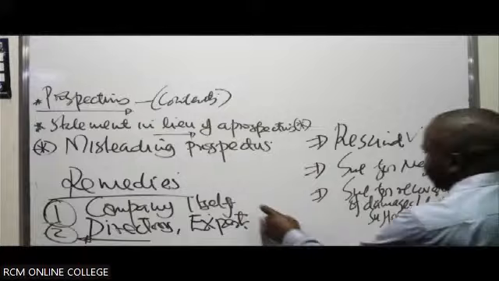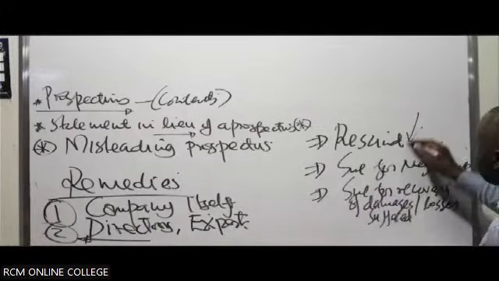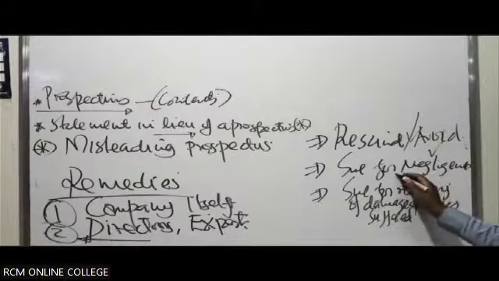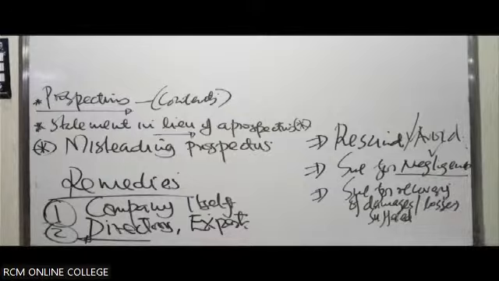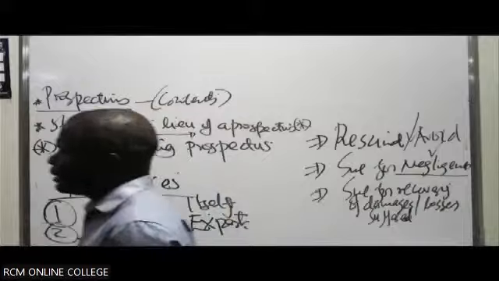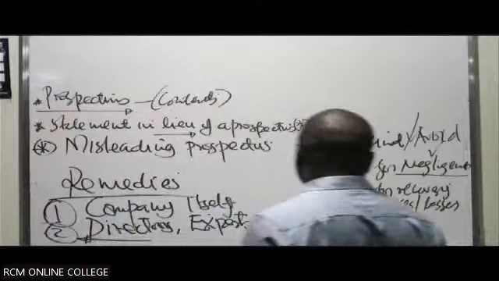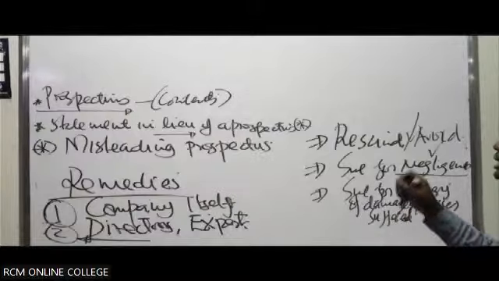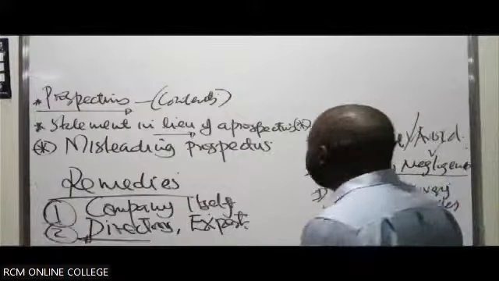Against the company, he can resign or avoid the contract of allotment. He can sue for negligence, which you must have learned about in your law and governance. He can sue for recovery of damages or losses suffered against a key officer of the company, like a director. If you can prove an official officer of the company was involved in that misleading prospectus, he can sue for recovery of any loss he has suffered as a result of relying on that prospectus.